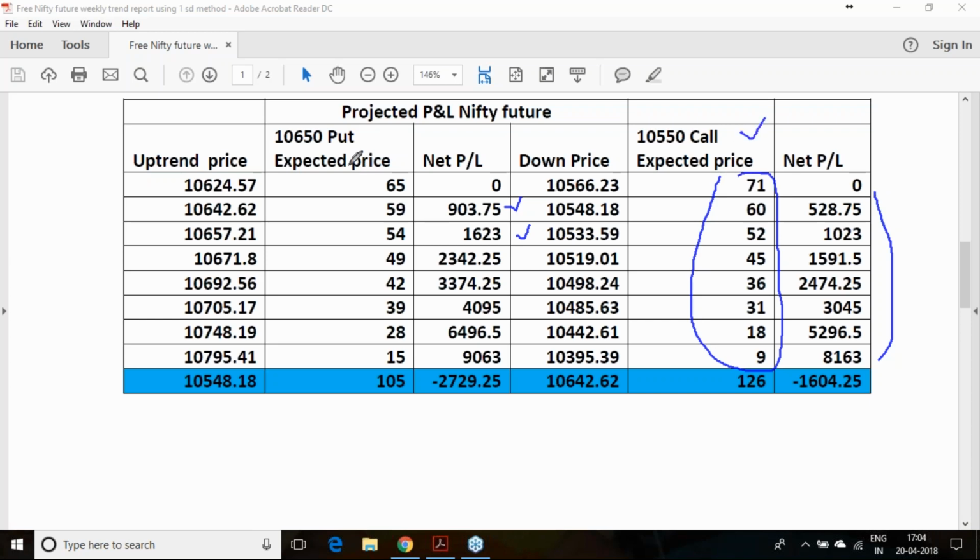And for these options I have given the expected prices for, whenever you are going to hedge, you will be getting these particular options at lower than these expected prices. So your estimated profits will definitely be higher as compared to the profits given in this particular table.